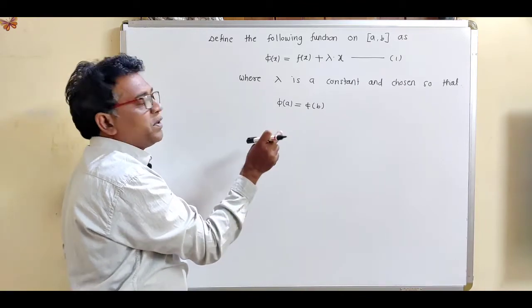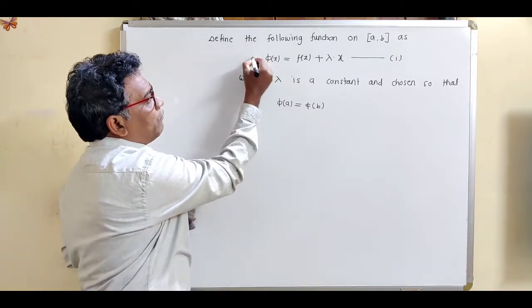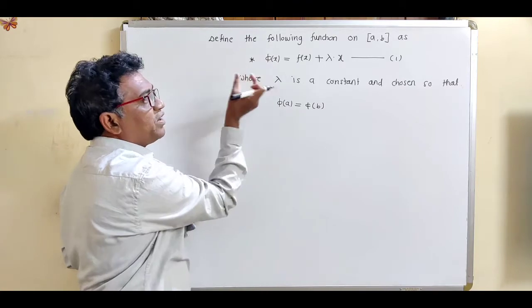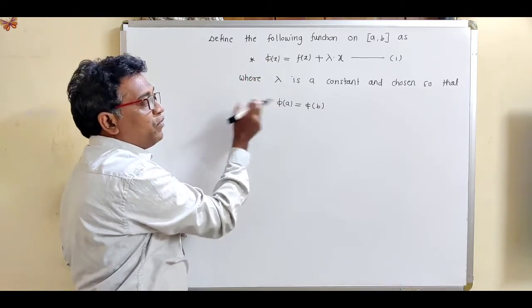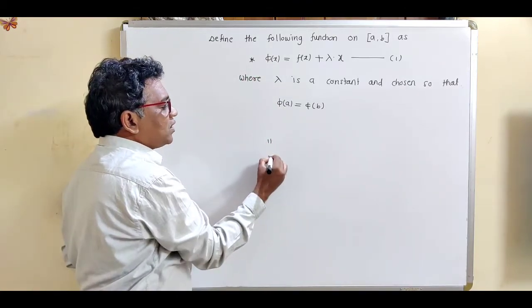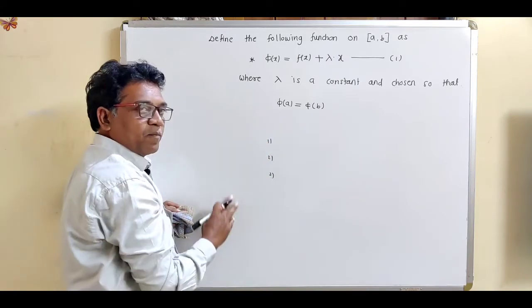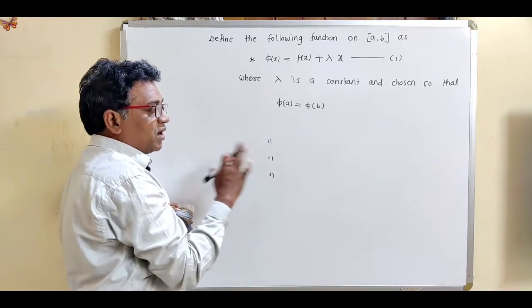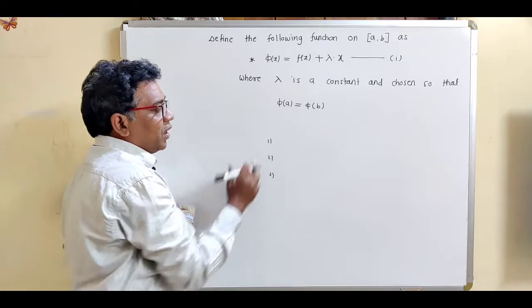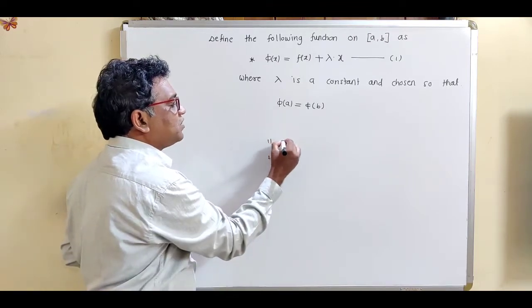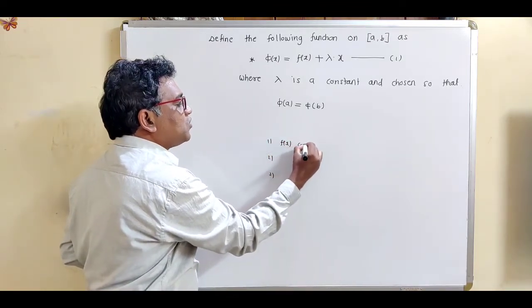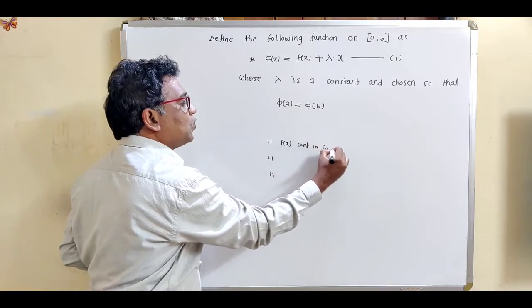For Lagrange's mean value theorem, first of all, we have to construct some function phi of x which satisfies all the three conditions of Rolle's theorem. See, what are the conditions of Rolle's theorem? What is the first condition? Function should be continuous in closed interval AB.